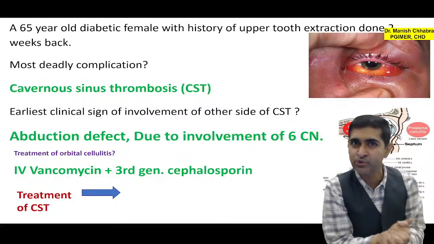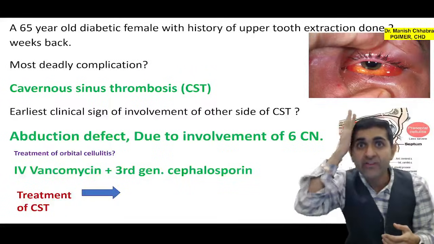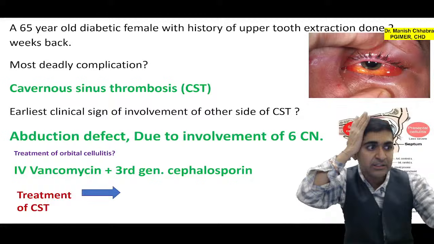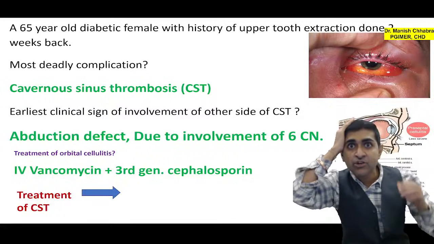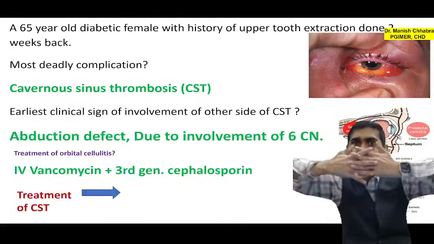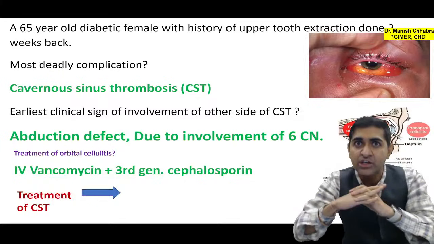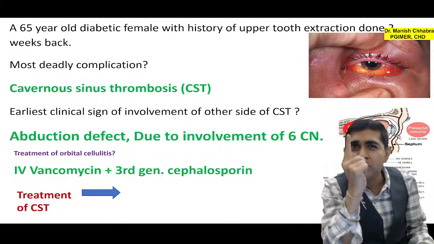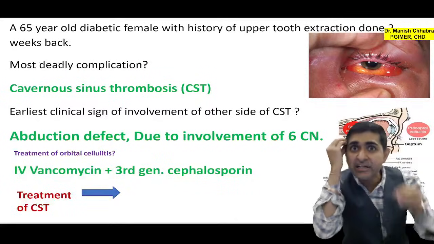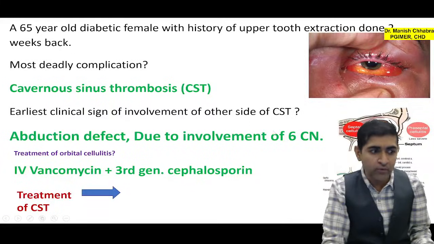चलो एक और क्वेश्चन पूछ लिया जाए यहाँ पर. Now if the patient has got cavernous sinus thrombosis, you know the cavernous sinus of the right side is in communication with the cavernous sinus of the left side. So cavernous sinus of the right and left side, they are well connected with each other. Now how will you suspect if the infection has entered from the right side to the left side via the communication?